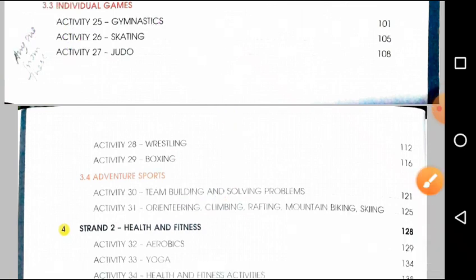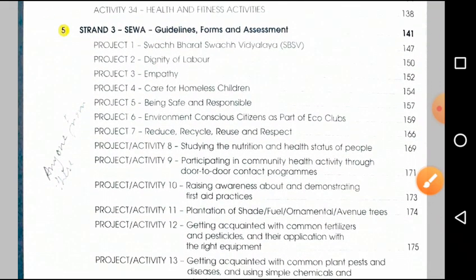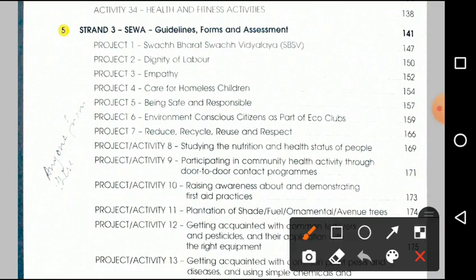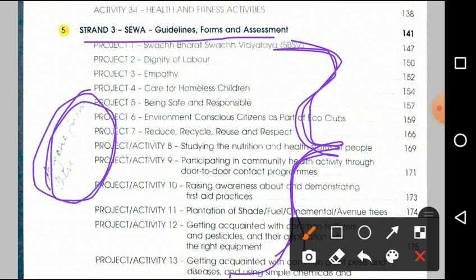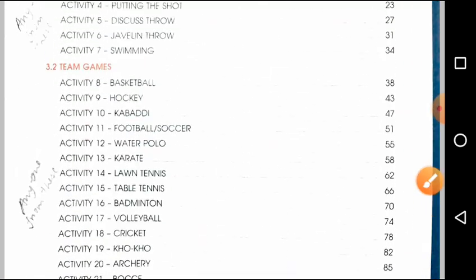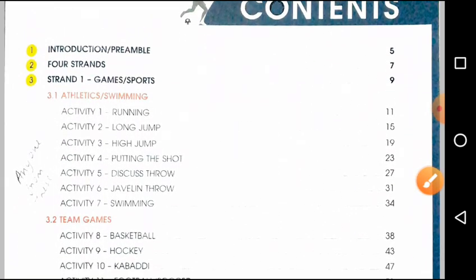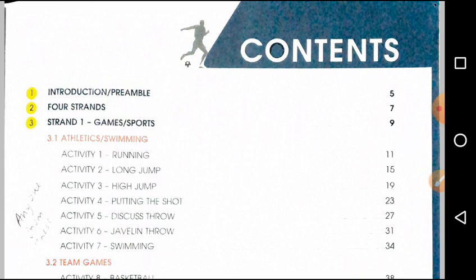And finally, from strand 3, the name of this part is Shiva, any guidelines, forms and assessments, all those things. There are lots of topics there. Choose any one among these topics and make a project. Now let me give you an example of how you can prepare the project work.